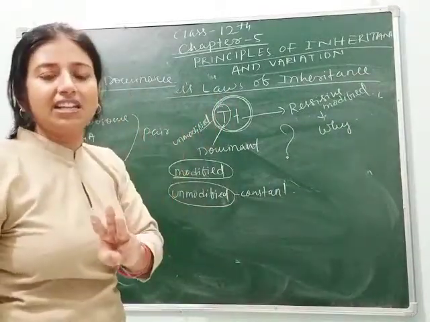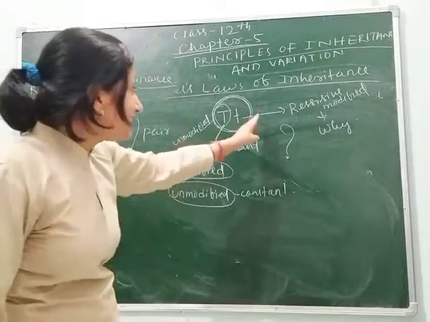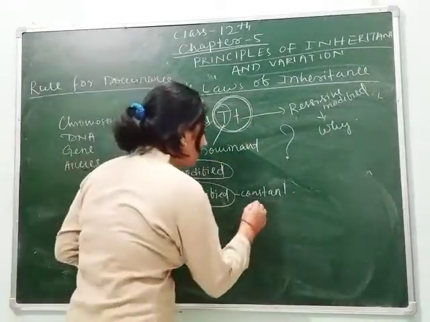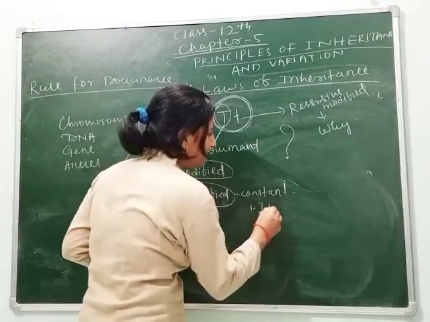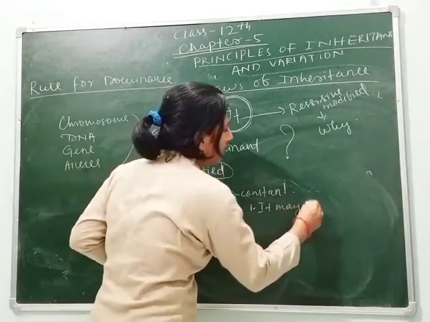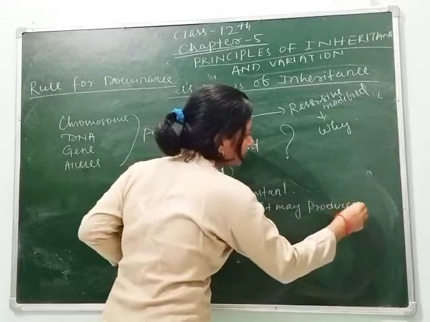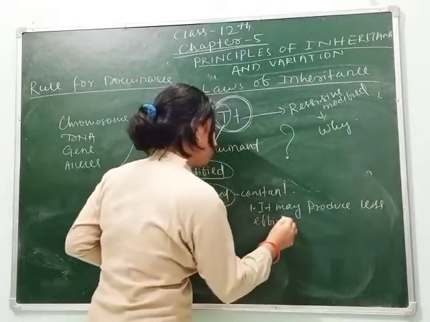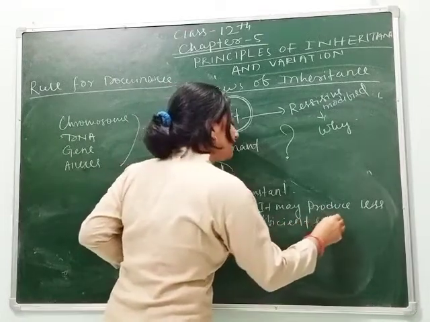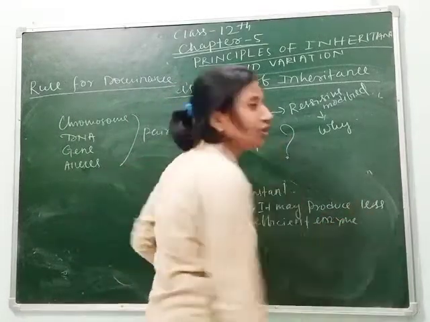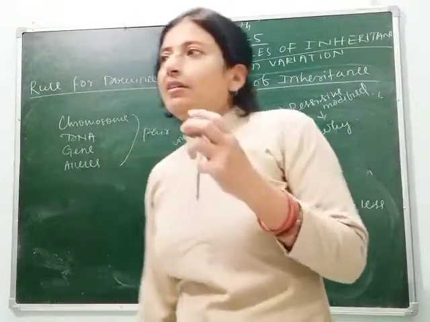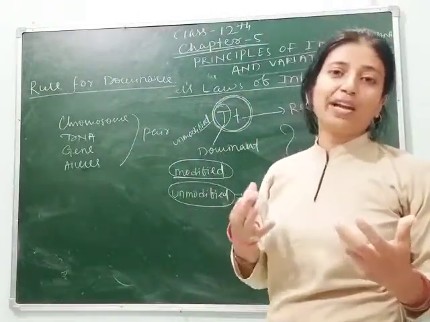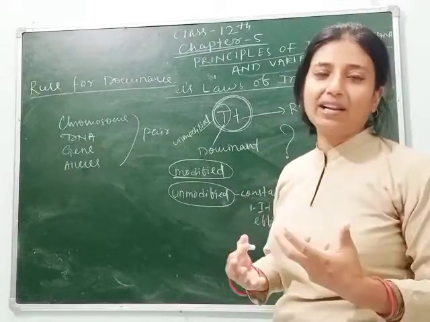There are three reasons that this allele gets modified. The first reason is it may produce a less efficient enzyme. It means, suppose now I am teaching you, then you will say, ma'am, you are a good teacher, you are teaching us so well.